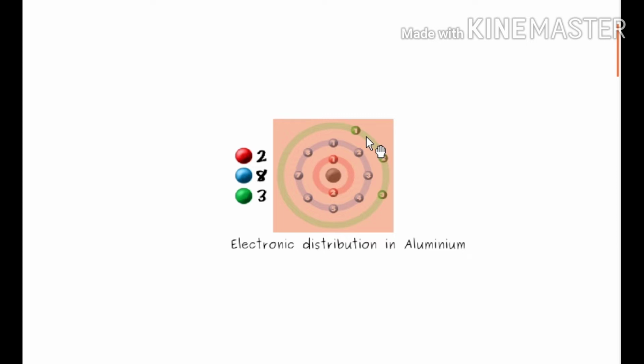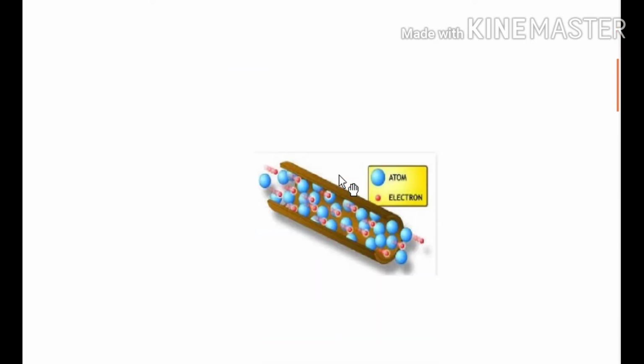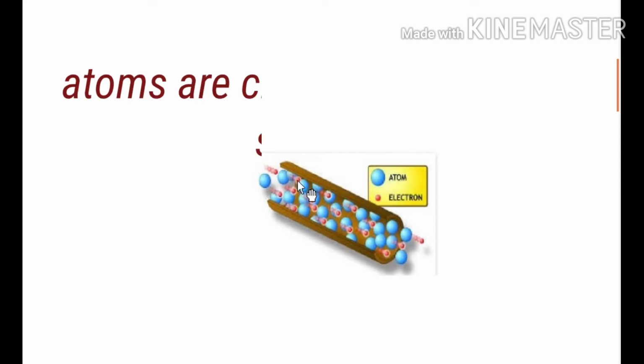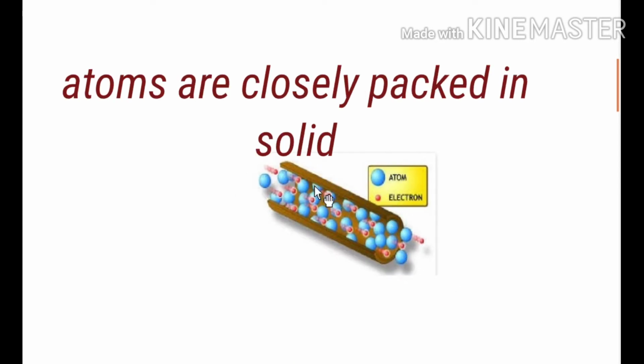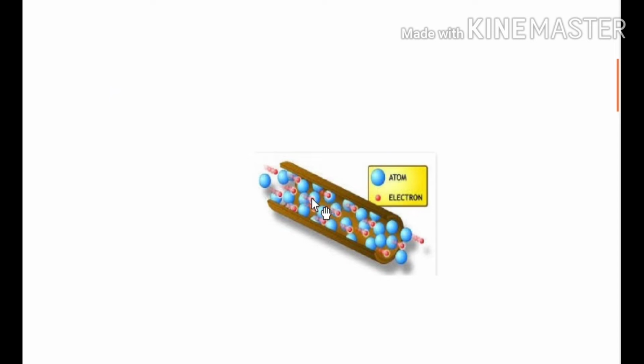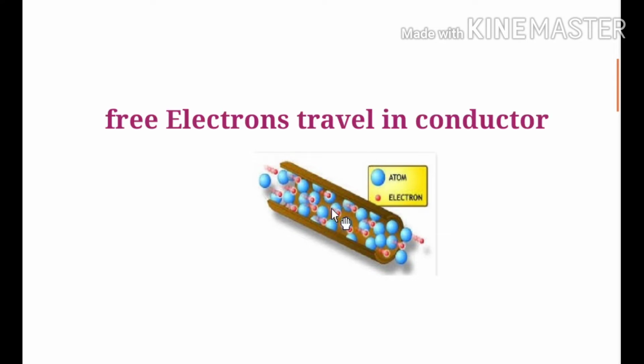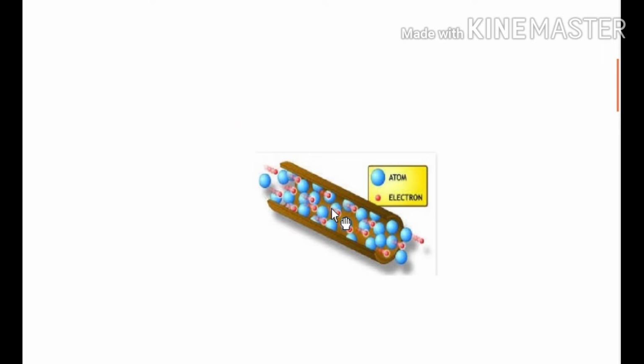So I considered only one atom. Now you can see over here, this is a conductor, and there are so many atoms closely packed. You can see in red color there are electrons that are moving, but the atoms are staying. So electrons move in a conductor, those electrons which are free, understand? Shall I move to next? Okay.